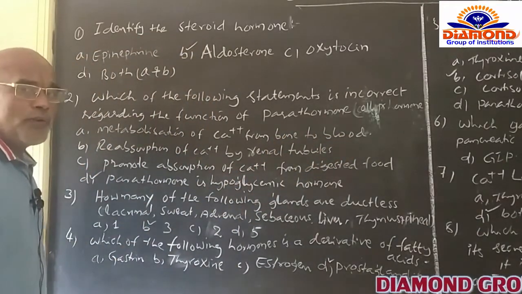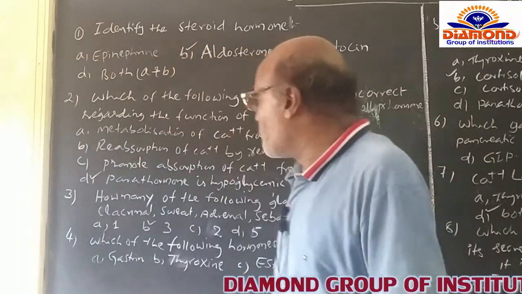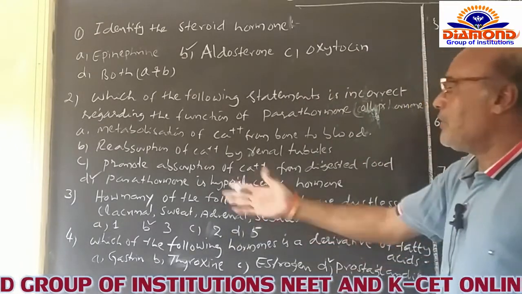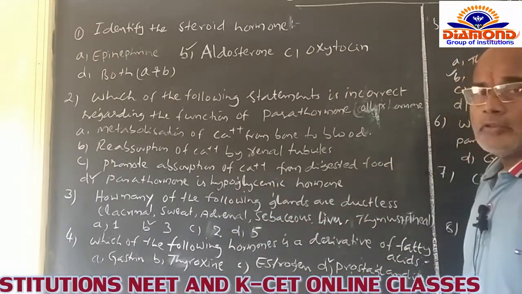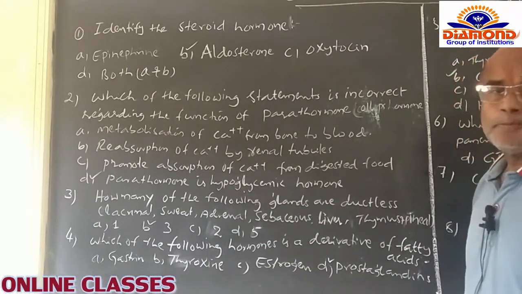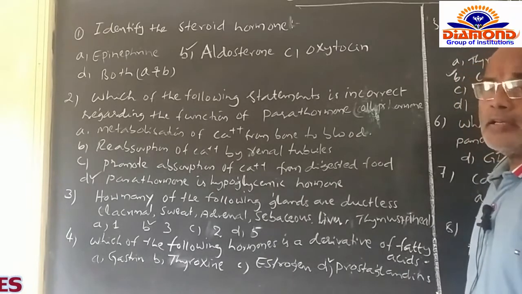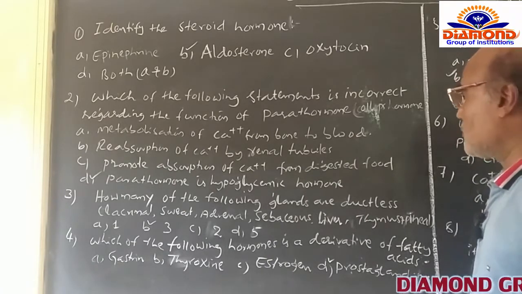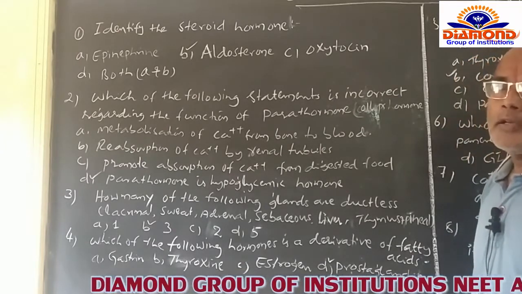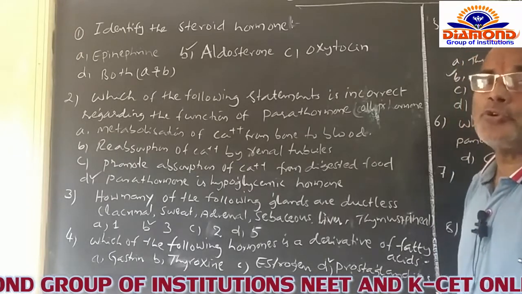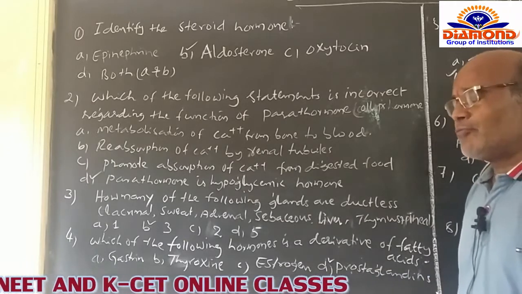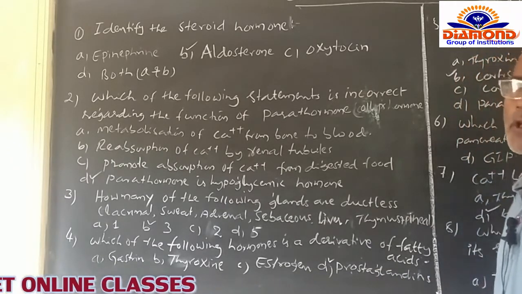And after that, you go for the third question. How many of the following glands are ductless? The list is given like this: lacrimal gland. The lacrimal glands are naturally present in the eyes. It is one of the duct glands, and sweat glands are also among the duct glands, and sebaceous glands and liver. These are all duct glands. Of course, they are simply called exocrine glands. The exocrine glands naturally are provided with a duct. Most of them secrete some kind of byproduct.